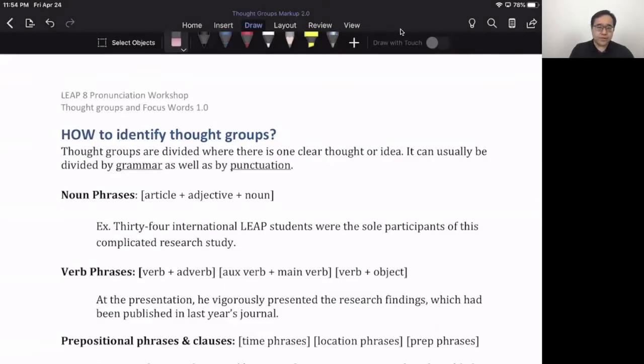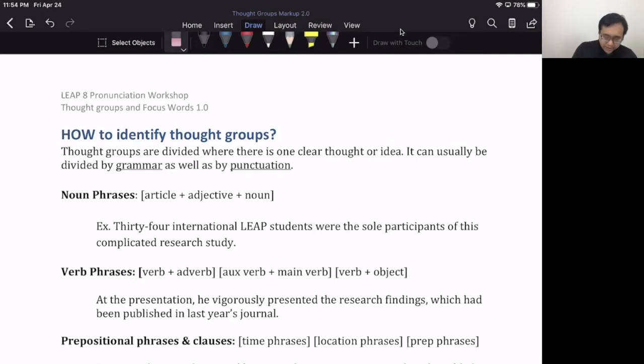Well, now that you've had a little bit of practice pausing, let's take a look at some of the rules to determine where you can put the pauses. For some, thought groups come quite naturally, but we have some clues or some tips to help us determine where they ought to be. This can be grammar or punctuation. Let's take a look at some of these grammar clues.